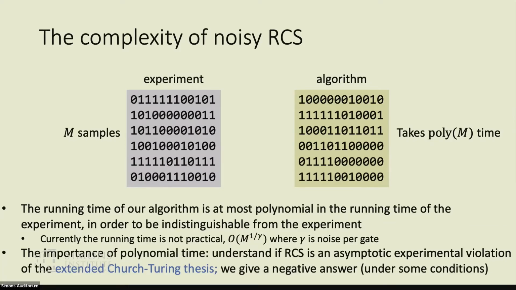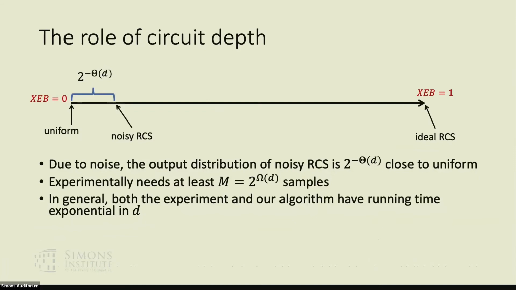Okay. So next, we will have a slightly more technical discussion about the role of circuit depths. As we saw previously in the numerics, due to noise, the output distribution of a noisy RCS experiment is very close to uniform. In fact, it is exponentially small in circuit depths. And therefore, experimentally, in order to see anything non-trivial, we need to collect at least 2 to the d samples. This means that in general, both the experiment and our algorithm have running time exponentially in d. This means that using a large circuit depth is not practical for both the experiment and our algorithm.